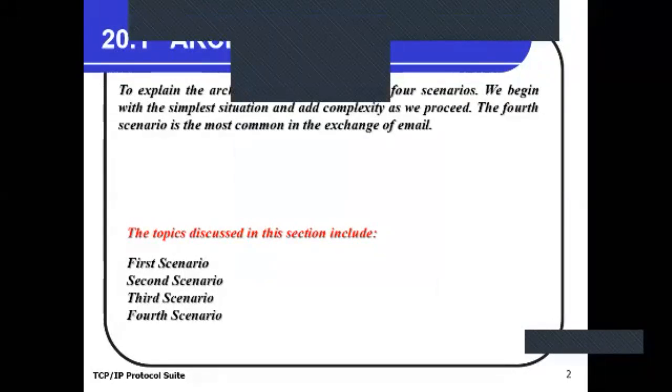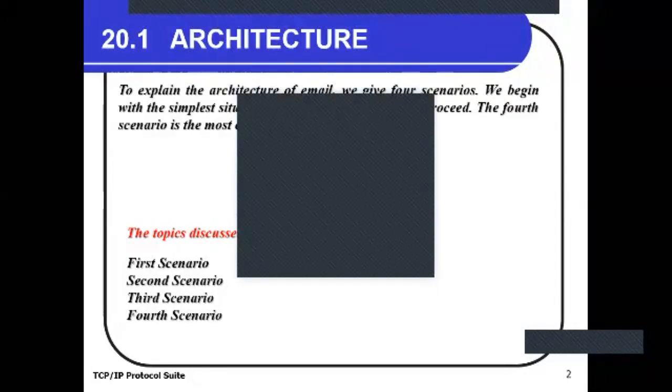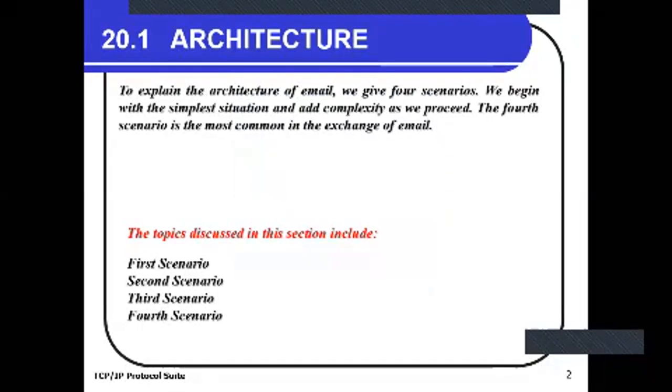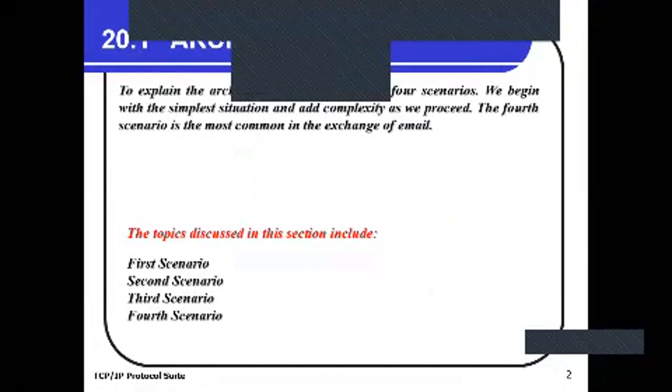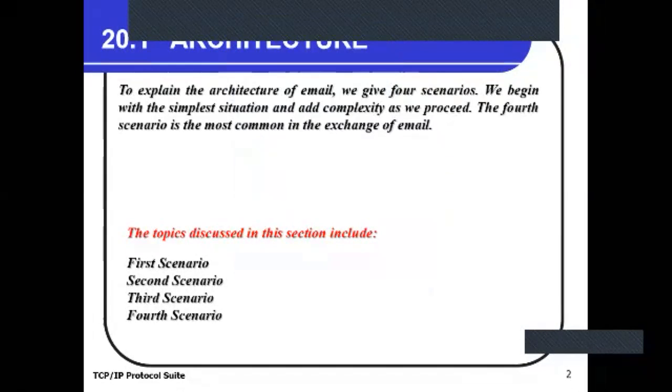Let us start with the first scenario. That is starting from the introduction portion of the email protocols. The first scenario consists of only one particular machine. On that machine, the two processes, the sender and the receiver of the mail, can use the same machine.